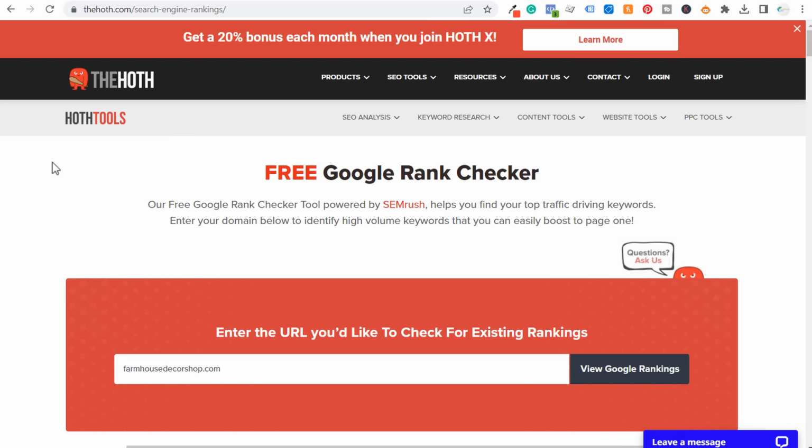Okay, so next we've identified our competitors. You should have a really good list of competitors now. You should have at least 10 to 15 different competitors that you can actually spy on. And we're going to use a few more free tools to find some of their top keywords. The first one, we're going to stay right on the Hoth.com. And when you go there, you're going to see Hoth Tools.